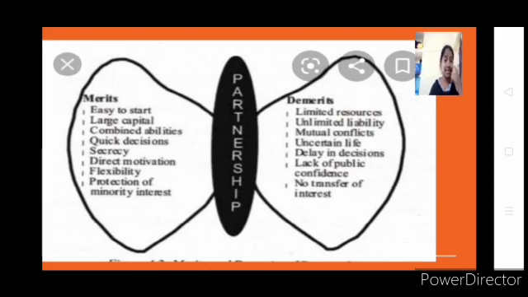Similarly, I say secrecy can be maintained in a partnership firm though there are a number of people. Just think, if any secret is told to some more people, can you think that secrecy will be there? Yes, it can be secret, but it will be an open secret. Everyone will be knowing about that, but no one speaks out about that. It will be an open secret, we say. Everyone knows about that, but no one speaks about that. Okay, but I'm not speaking about that in that sense.